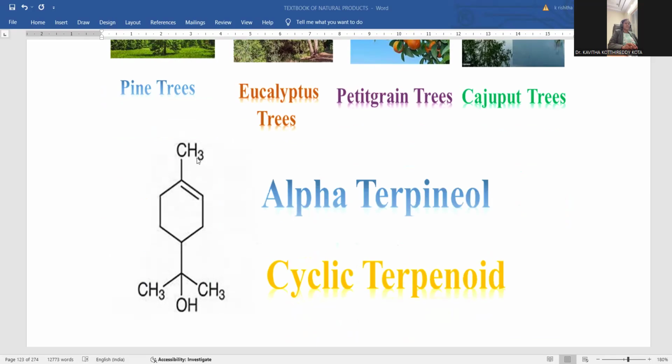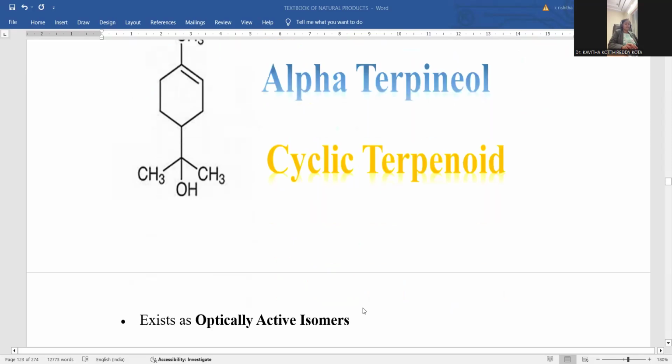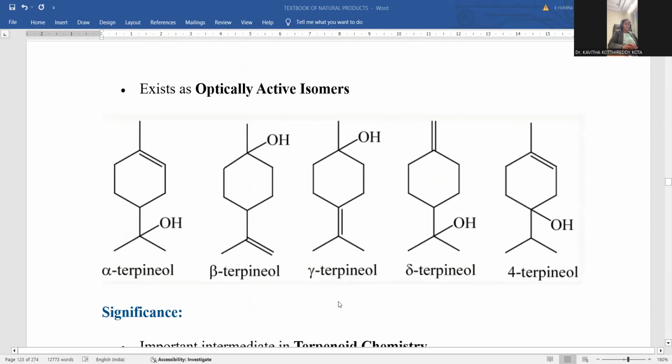If you want to know about the chemical skeleton of alpha terpineol, here is the cyclohexene ring system where a methyl substitution is located on this carbon, and the fourth carbon is linked with a carbon chain, CH3-C(OH)-CH3. So this is how the molecule alpha terpineol is drawn. This is a cyclic terpenoid molecule that exists in optically active form.